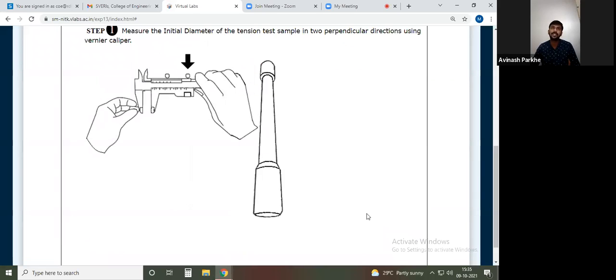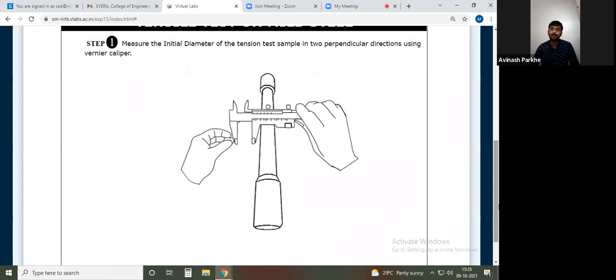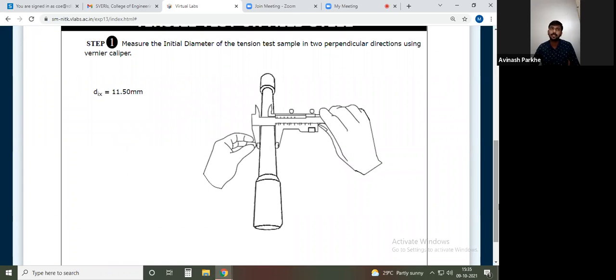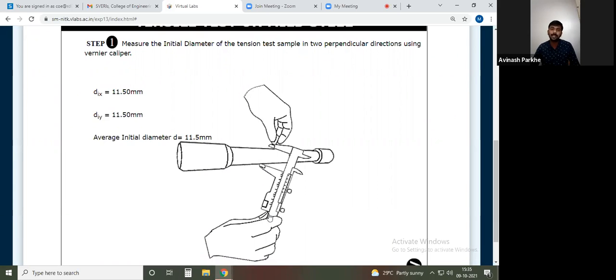Now I will take the test. Here you can see one arrow is blinking. What does it indicate? Now we have to measure the diameter of the rod. So I will click here. See, the animation is there. We have to measure the diameter. So the initial diameter in one direction is 11.50 mm. This is the diameter in one direction. Again, that arrow is blinking here. Again, I will click, and again it will measure the diameter.